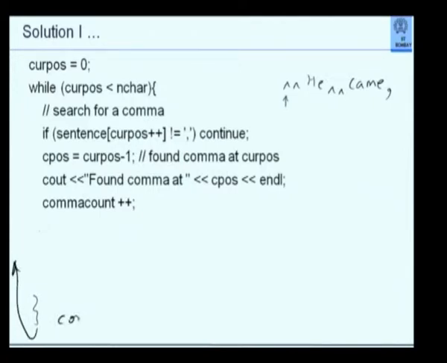This is what continue does. Continue means go to the end of the iteration and come back again. Now, again it will check while cur pos is less than n-char. Cur pos itself must change. If the cur pos does not change, I have a problem. Luckily, I am making the cur pos change within the if statement itself by saying cur pos plus plus. This statement is equivalent to the following.